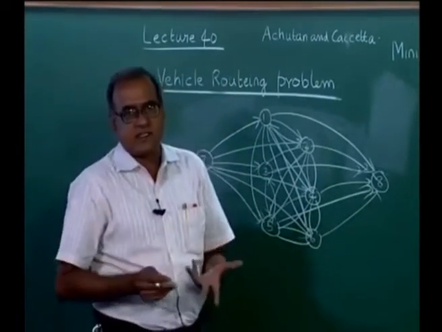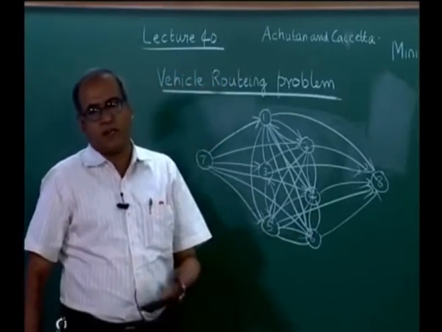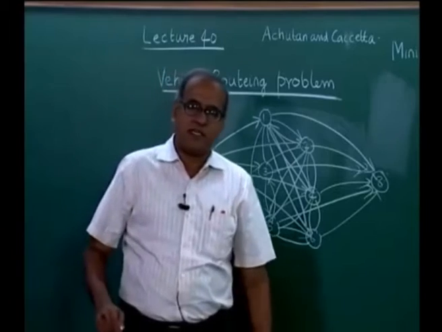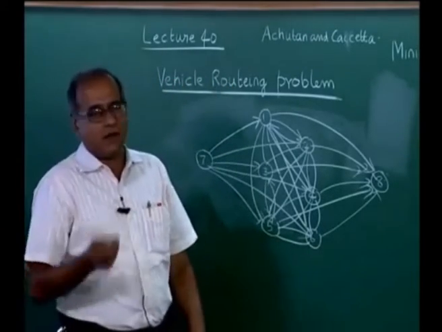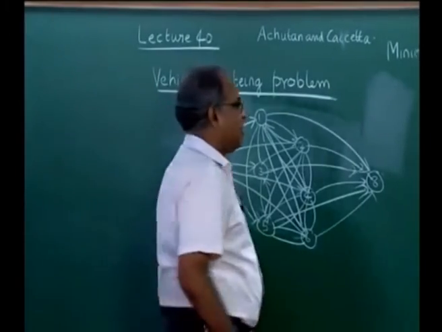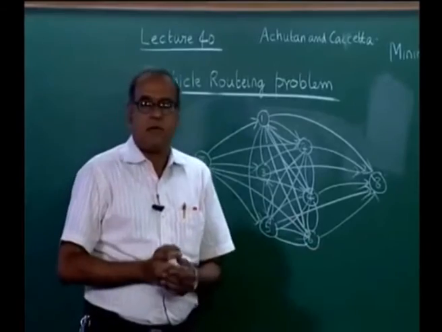Generally Euclidean distances follow triangle inequality, and in practice dij plus djk is greater than or equal to dik, and therefore a TSP will always give the minimum distance compared to the VRP.